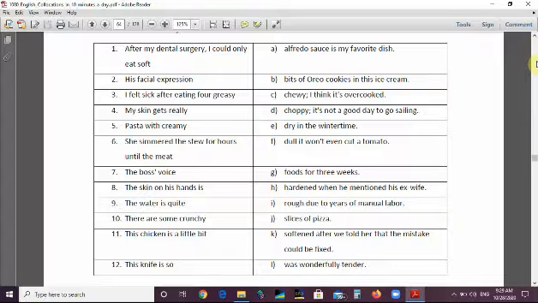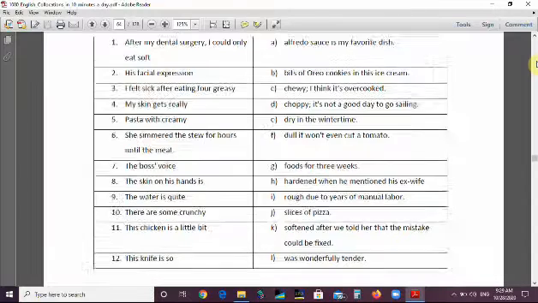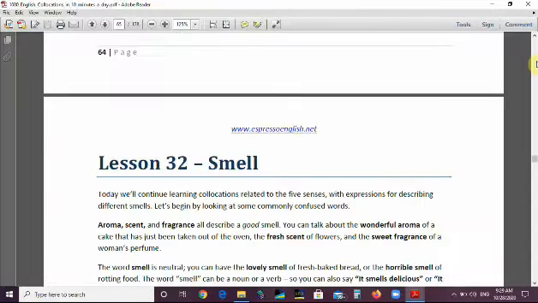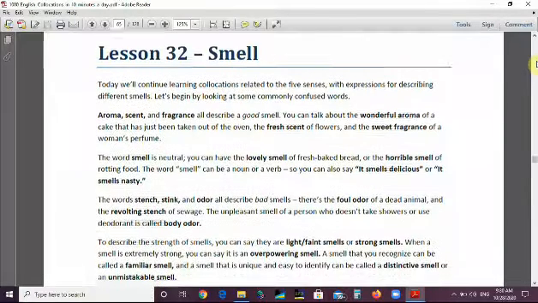Okay, please. You have the book from last year, or if you don't have it right now, I'll put it on SMS. Just copy this page or take a photo with your mobile, answer it, and send it to me via Messenger. Let's move on to lesson 32. It's about smell.